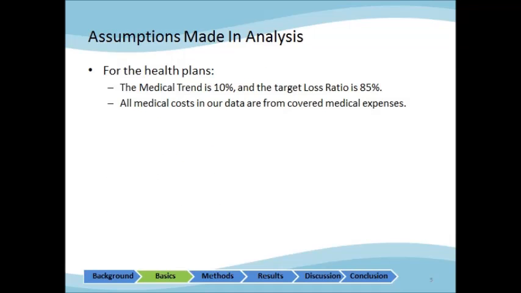We have made a few assumptions. From the insurance company's perspective, the medical trend, which is how much the insurance company expects the insured to increase their medical bill by, is 10% every year. The target loss ratio, which is the amount the insurance company pays out over the premium it earned, is 85%. We also assume that all medical expenses are covered under the health plans.